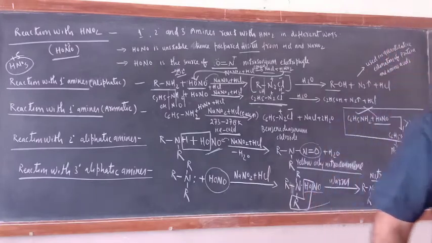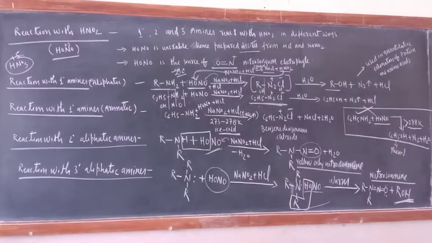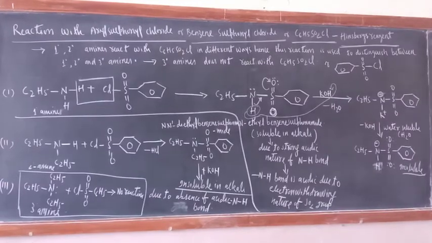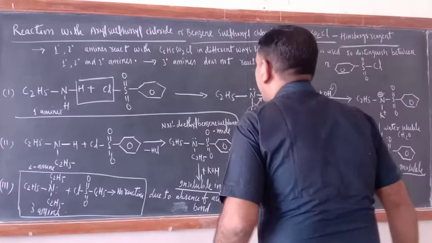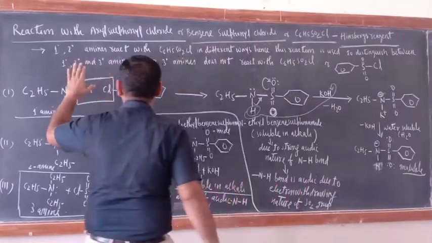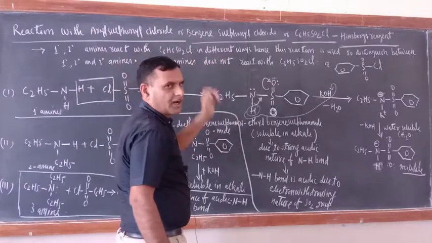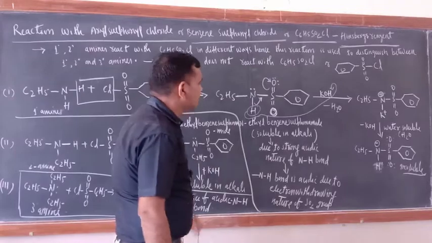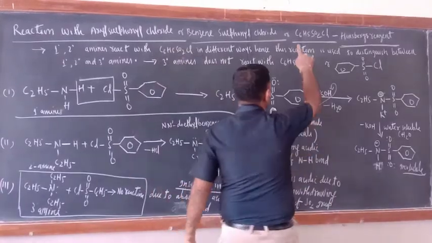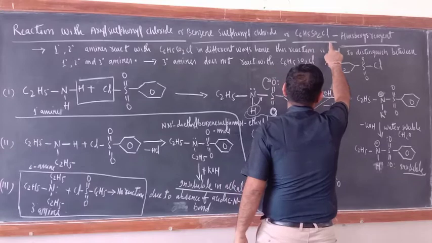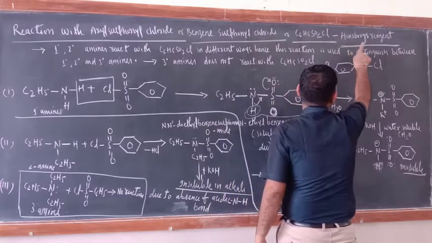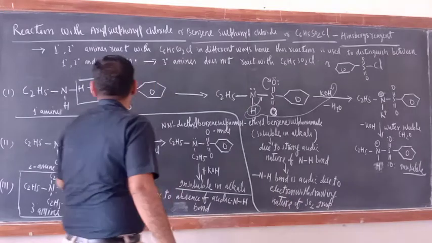This is also finished. Now, reaction with Hinsberg reagent, benzene sulfonyl chloride. Reaction with aryl sulfonyl chloride, or benzene sulfonyl chloride. Aryl means benzene sulfonyl chloride. What is the formula? C6H5SO2Cl. This is also known as Hinsberg's reagent.